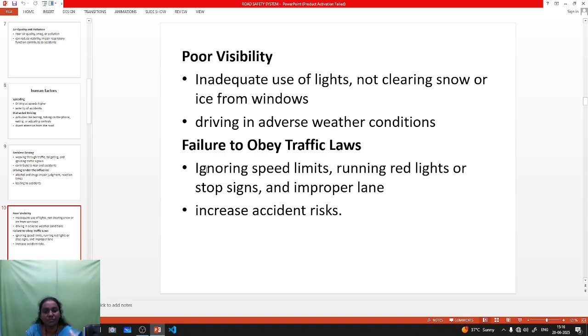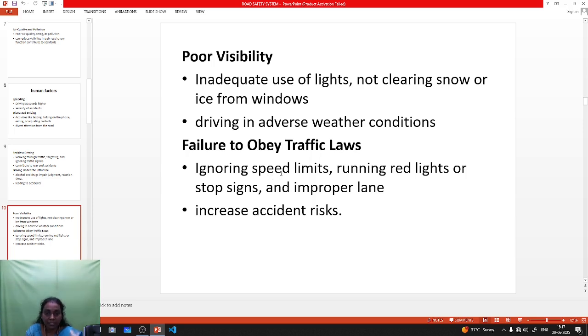Okay, next one is failure to obey traffic laws. Most people do not obey traffic laws, like ignoring speed limits. If the speed limit is 50 kilometers per hour, they do not drive the vehicle at 50, they drive at 180 kilometers per hour.